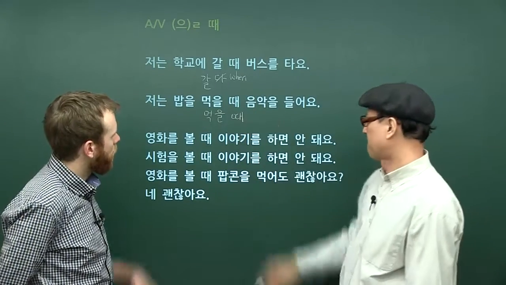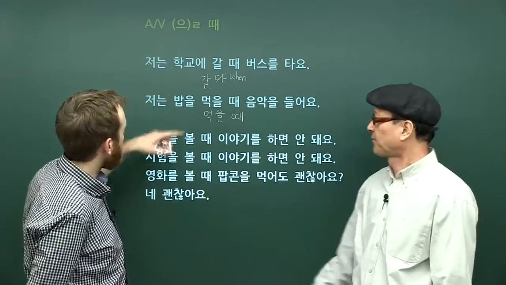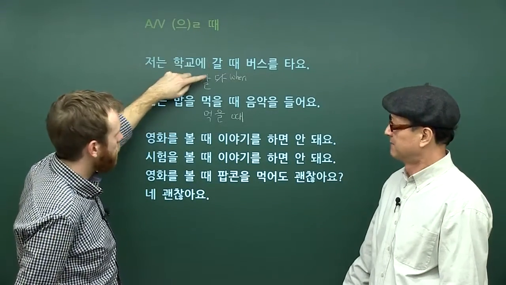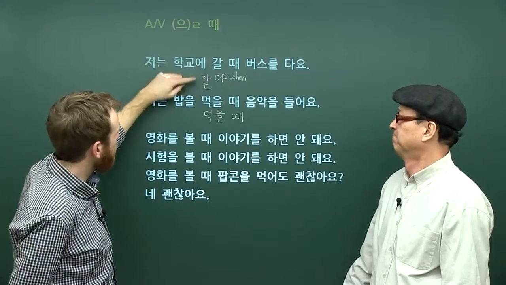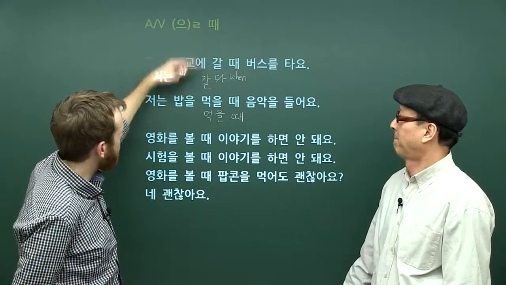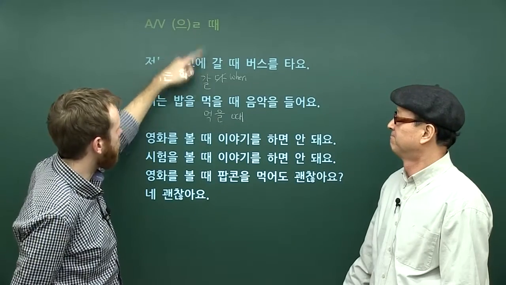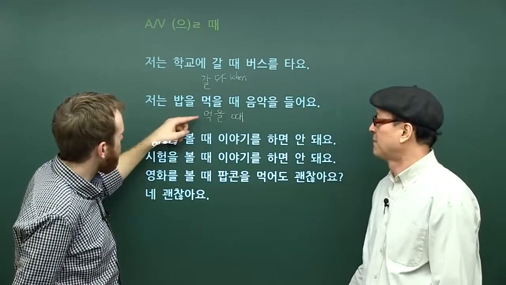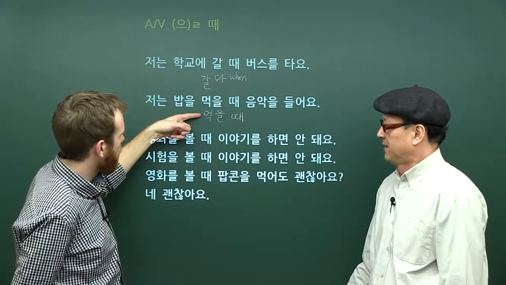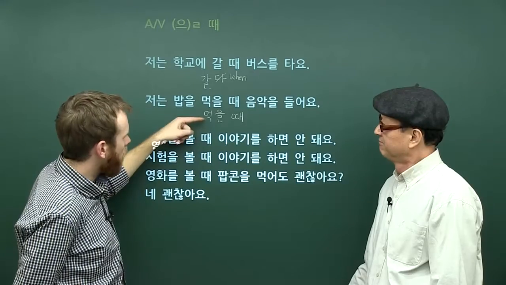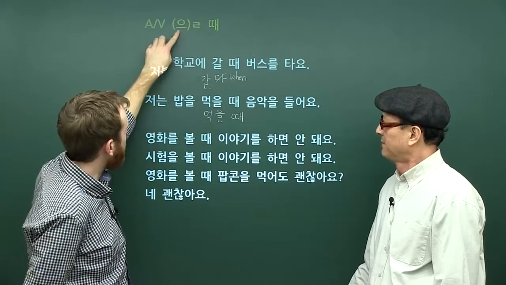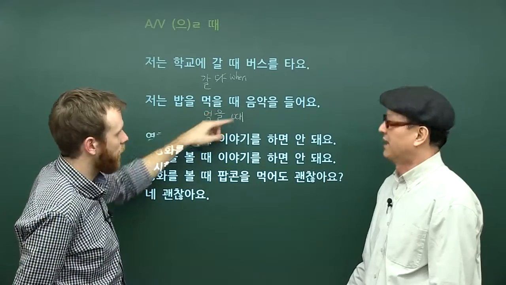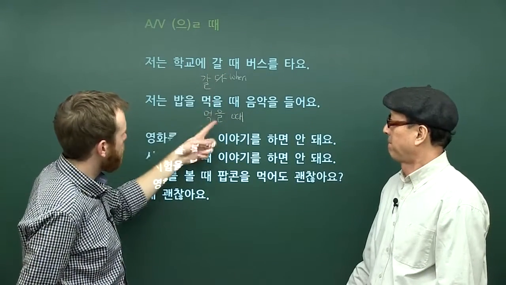Yeah, so to make this form, in our first two sentences we have one verb that ends in a vowel. So the verb 가다, to go, changes to 갈 때. We just add the ㄹ and then 때, which means when. In our second example, we have a different verb, 먹다, to eat, which ends in a consonant. So in this case, we add the 을 and then 때. That becomes 먹을 때. So in the first case, when I go, and when I eat.